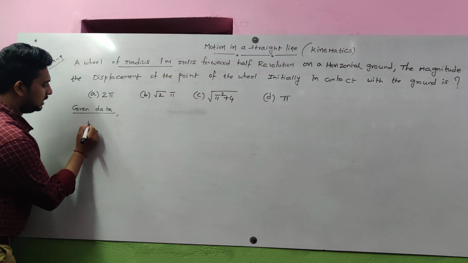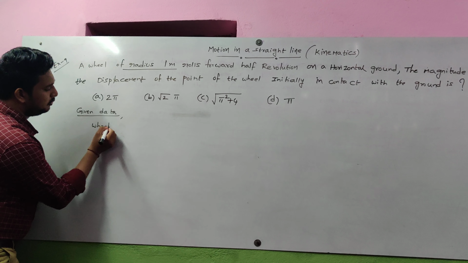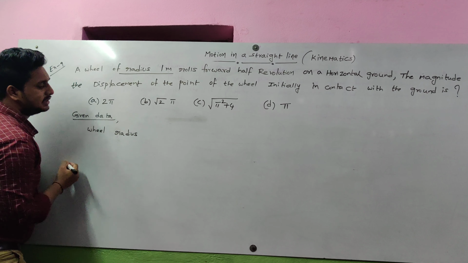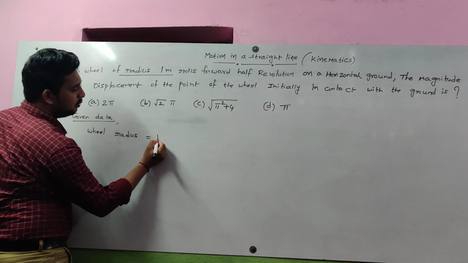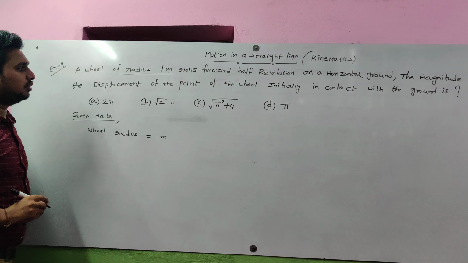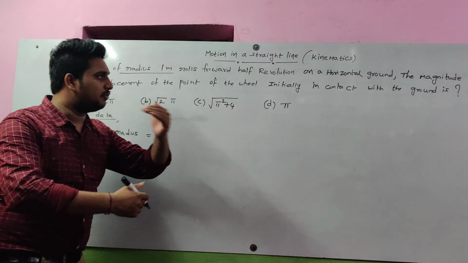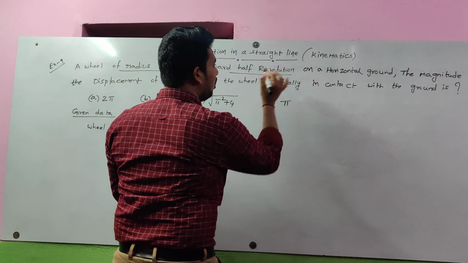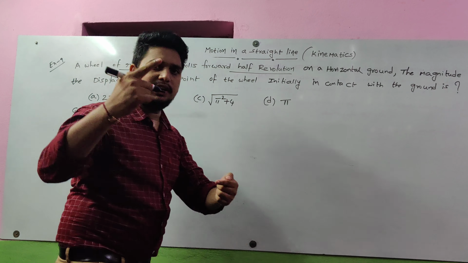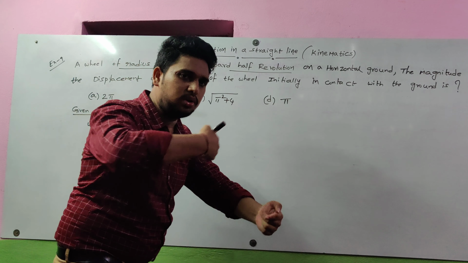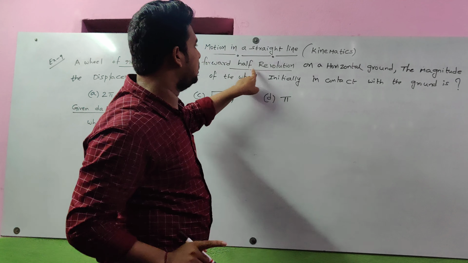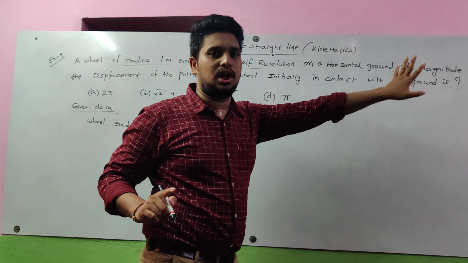A circular wheel, radius is given. Radius is equal to 1 meter. It rolls forward half revolution. So how much does it roll? The wheel rolls forward, how many revolutions? Half revolution on a horizontal ground.